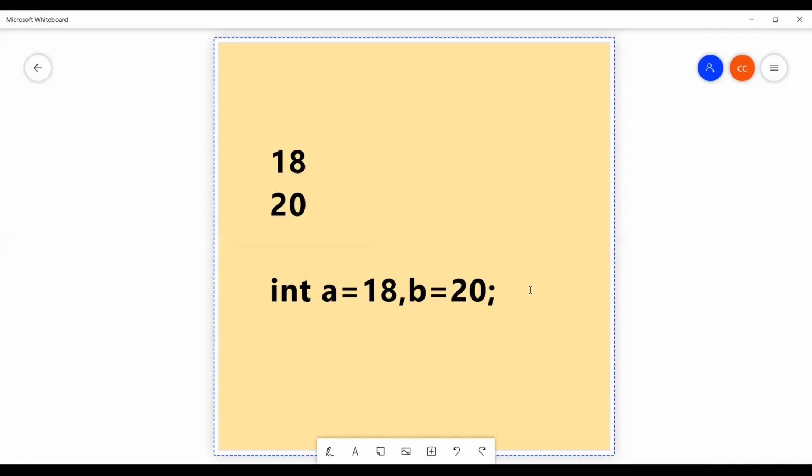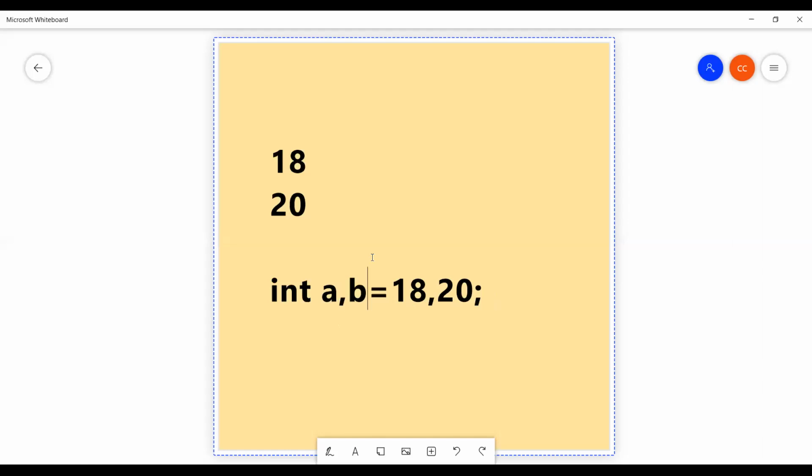Clear? Next. Suppose if you declare like this, is this correct? I'm going to store 1820 in a single variable. That is not possible. That is also not correct. Every variable stores only one value. మళ్ళీ మీకు ఇంకో ఐడియా వస్తుంది. ఇంటీజర్ ఏ కామా బి ఇలా రాయొచ్చా? No, that is also wrong.